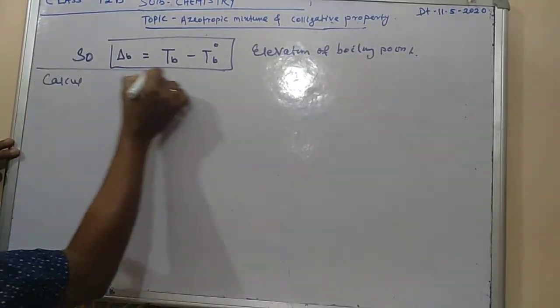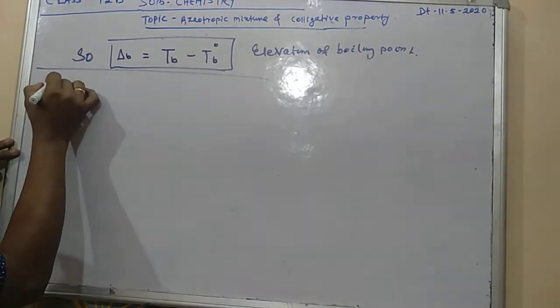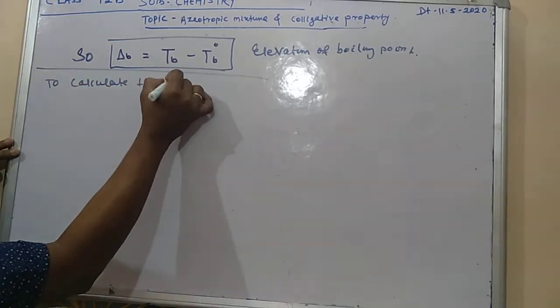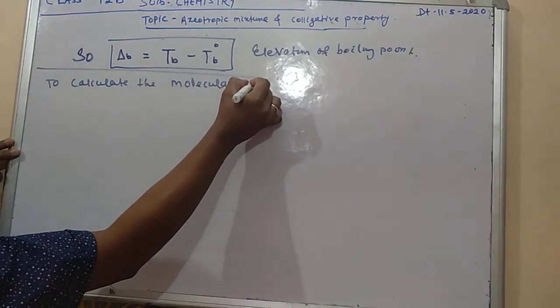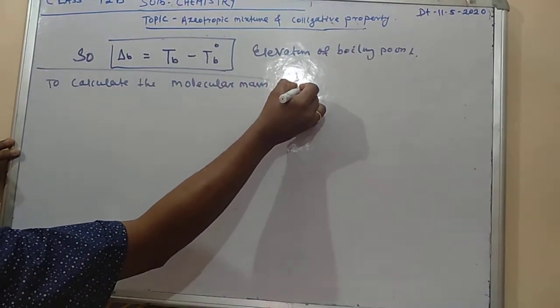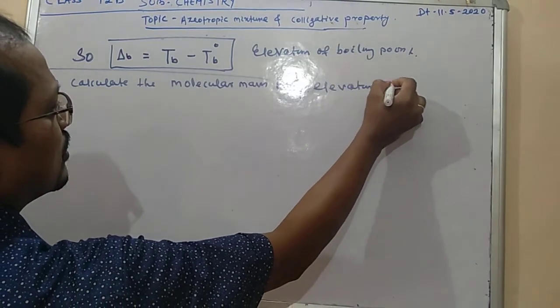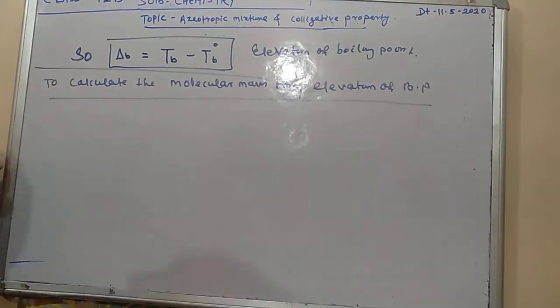Okay, and the next part is, suppose you want to calculate, this is the point end here, but the next point is what? How to calculate the molecular mass from elevation of boiling point. In this case, what are we getting?